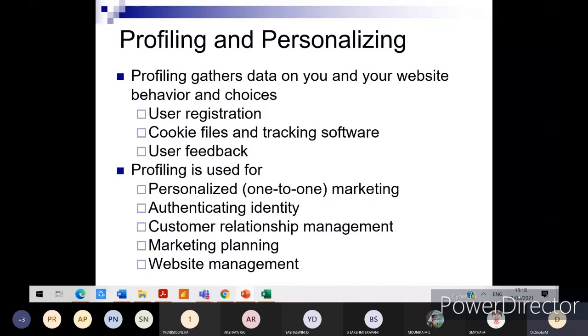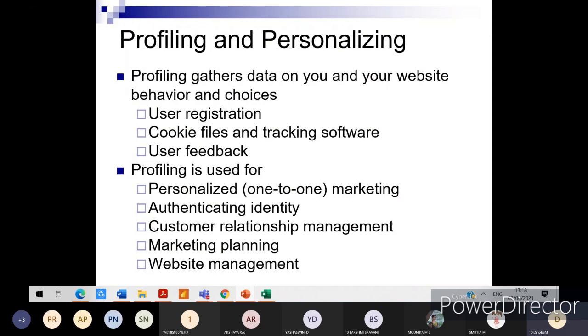Next, profiling and personalizing. The profiling gathers data on you and your website behavior and choices. So I was discussing yesterday, the personalized recommendations we get are completely dependent on the online behavior of the user, right? It starts from user registration, cookie files and tracking software, and the feedback or rating mechanism, which is being used extensively now in most web applications as well as mobile applications.